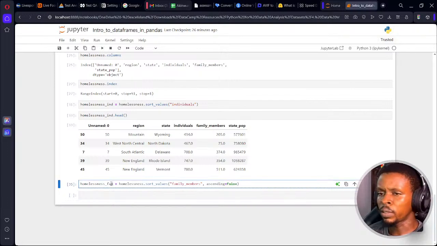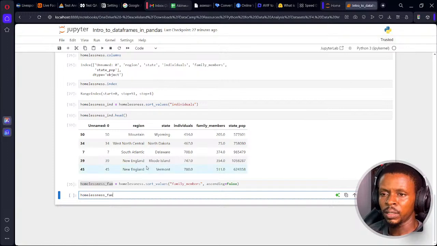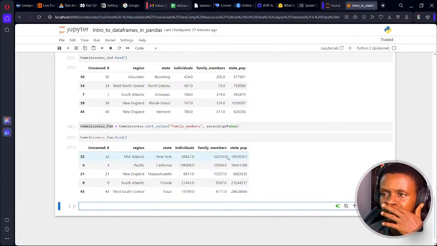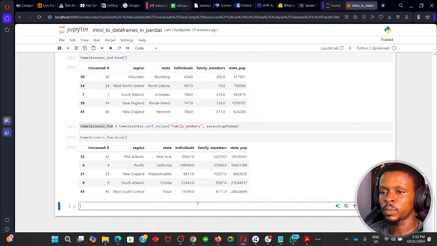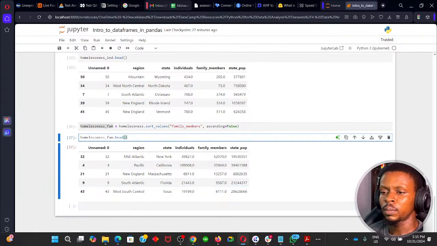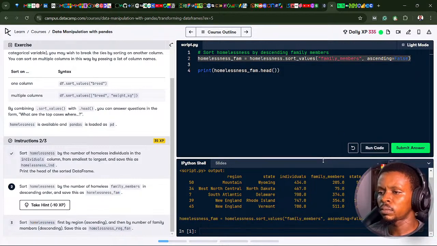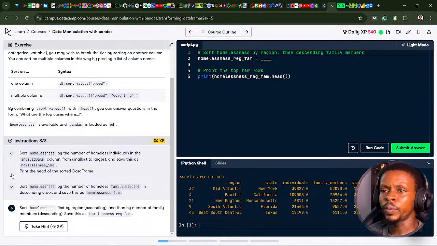Correct. So let's print the code out. Homeless family members. We're sorting it by the family members. Let's do dot head. So let's see the first 5 rows of data. Good. So you can see by family members from largest to smallest. Pretty straightforward there. Let's submit the code. So we knew that also.